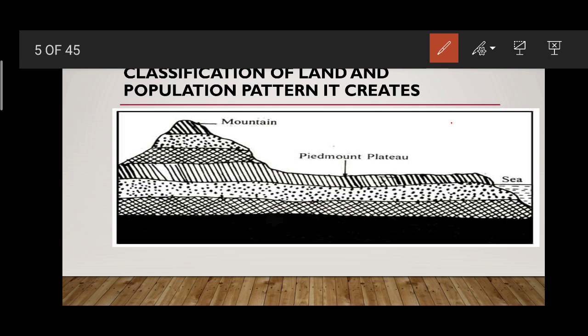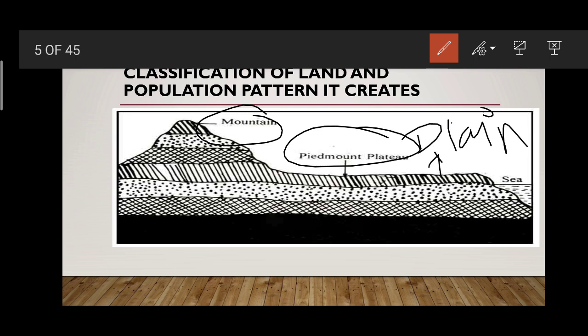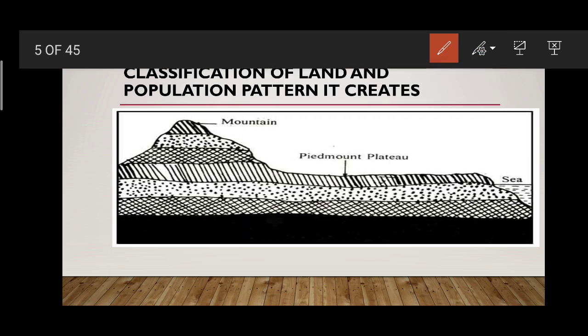The first thing which you see here, my dear children, is mountain. The second one is plateau, and the third one is called plain. In your previous classes, you might have learnt about the various structures of land. It may be mountains, plateaus and plains. These are the three main structures of land. In these main structures, land has been classified.